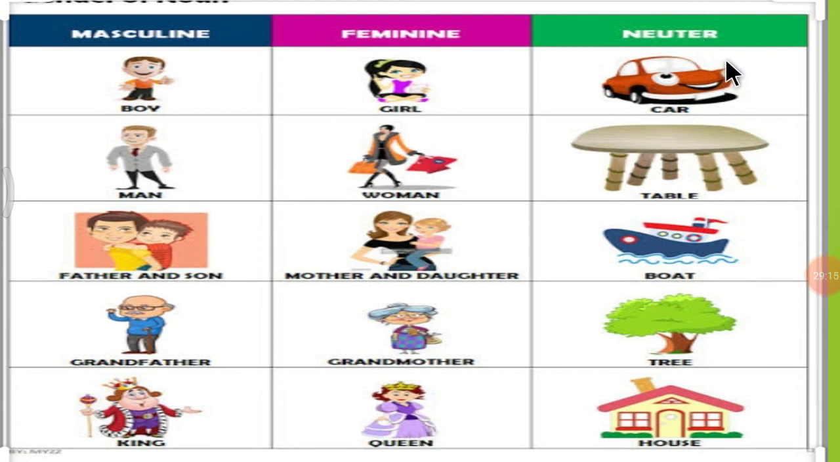Then let's move to the neuter gender. All the non-living things. Car, table, boat, tree, house. All these things come under neuter gender. So my dear students, I hope you all understood the 4 types of genders. How many types of genders are there? 4. Masculine, feminine, neuter and common gender.